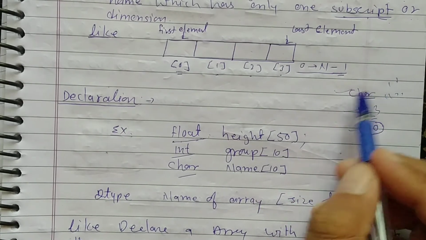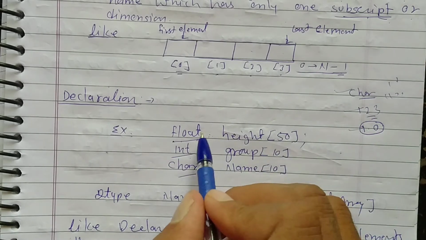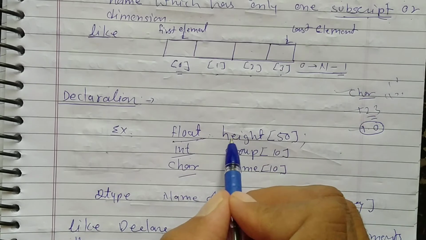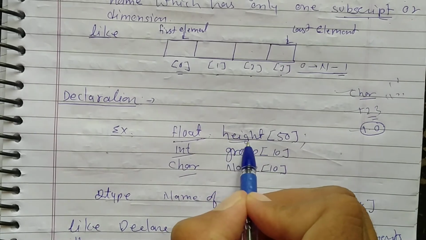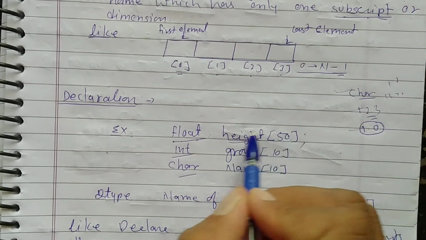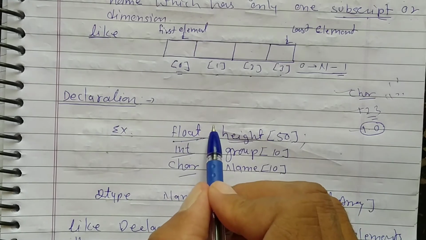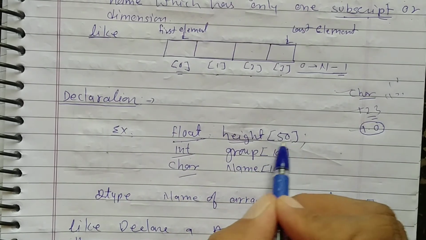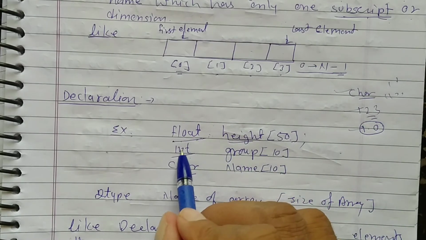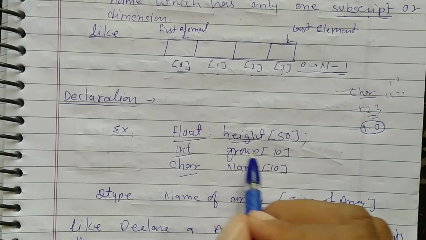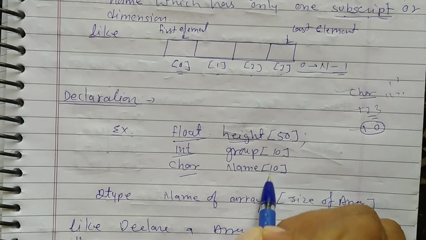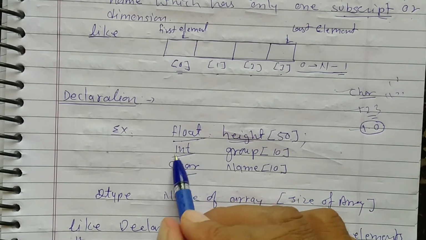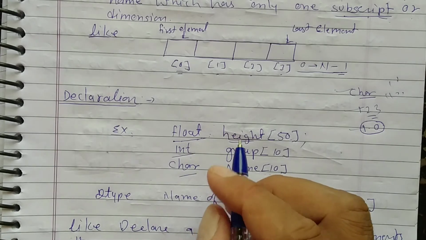And based on these data types, we have three arrays. First array is height, which will take 50 heights, and that type will be float. Second is group, it has 10 groups, and their type is integer. And third is name, a name has a minimum of 10 characters because its type is character.